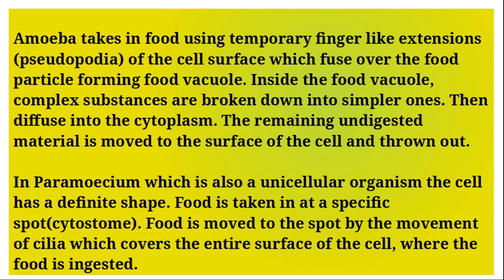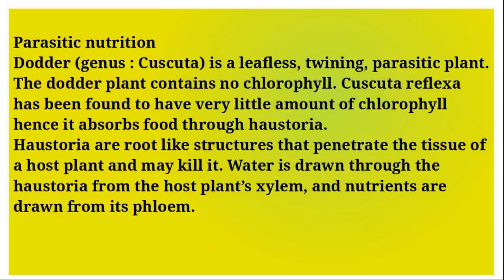In paramecium, which is also a unicellular organism, the cell has definite shape. Food is taken in at a specific spot called cytostome. Food is moved to the spot by the movement of cilia, which cover the entire surface of the cell, where the food is digested.